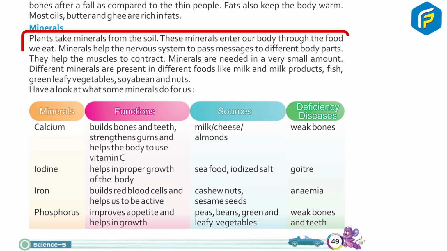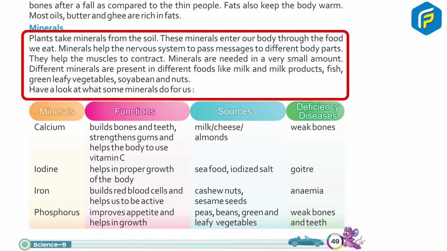Minerals. Plants take minerals from the soil. These minerals enter our body through the food we eat. Minerals help the nervous system to pass messages to different body parts. They help the muscle to contract. Minerals are needed in a very small amount. Different minerals are present in different foods like milk and milk products, fish, green leafy vegetables, soya bean and nuts. Have a look at what some minerals do for us.